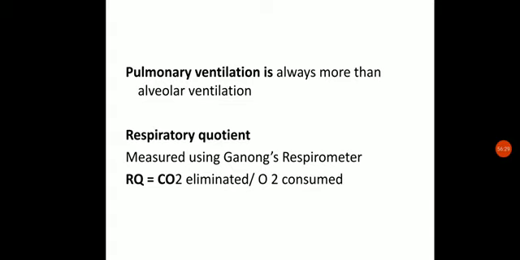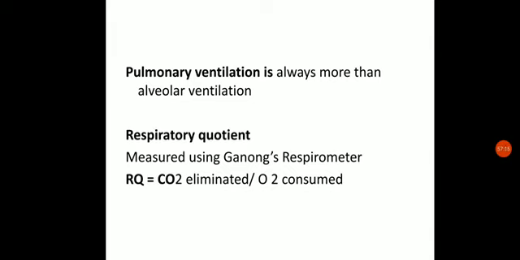So there are two: pulmonary ventilation and alveolar ventilation. What do we mean by pulmonary ventilation and alveolar ventilation? Let us see. Okay, the pulmonary ventilation is the one which is caused by the lungs particularly. And alveolar ventilation is the ventilation, the exchange of gases, taking place only at the alveolar level. So pulmonary ventilation will be higher because it also includes the dead space. Okay, so it's always more than the alveolar ventilation.